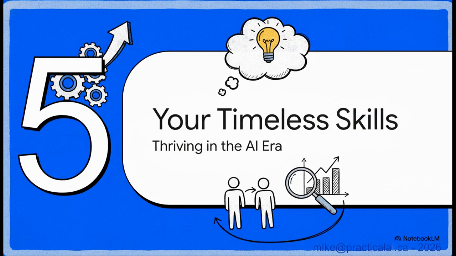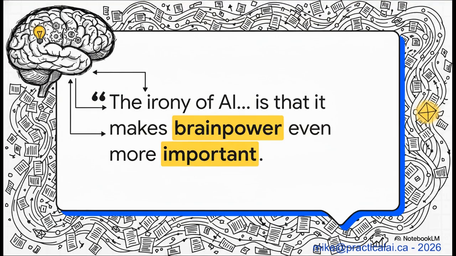All right, let's just pull back for a second and look at the big picture. We've talked a lot about this new tool, but I want to end by talking about the skills that never go out of style and why they're actually more important now than they've ever been. This quote, right here, it just says it all. The irony of AI is that the more powerful our tools for generating information become, the more valuable our human ability to scrutinize that information becomes. An AI can generate 1,000 pages in a second, but it takes human judgment to find the one right idea in all that noise.